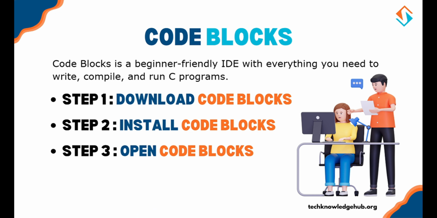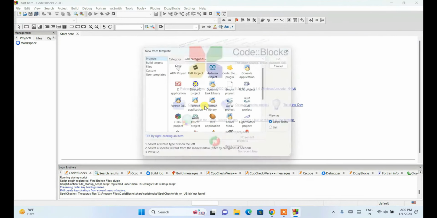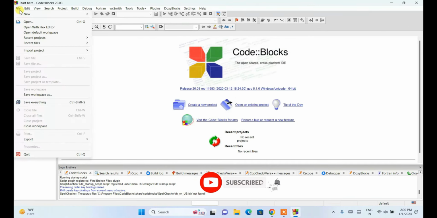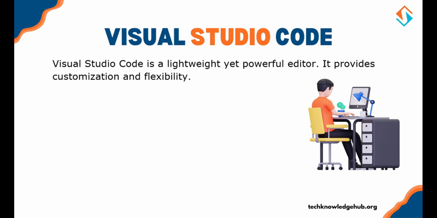Third step is open Code Blocks. Launch the IDE and create a new project or open a file to start coding. Second is Visual Studio Code. Visual Studio Code is a lightweight yet powerful editor. If you prefer customization and flexibility, VS Code is an excellent choice.